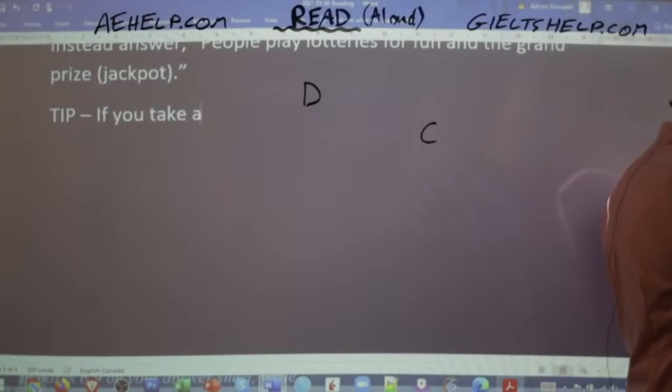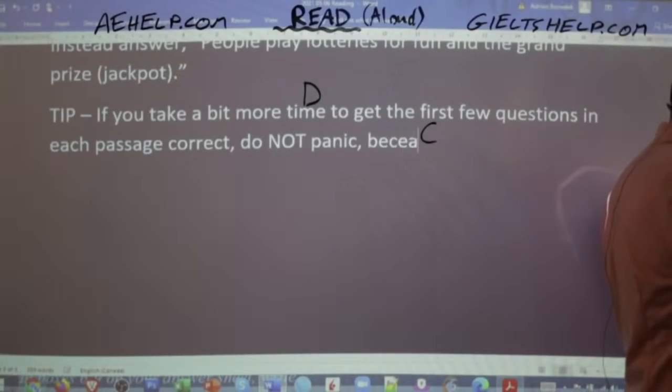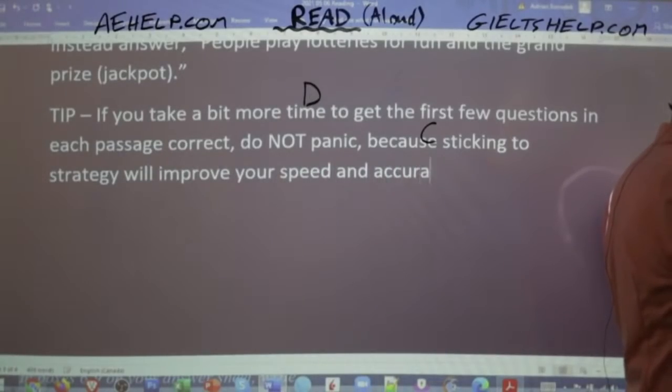If you take a bit more time to get the first few questions in each passage correct, do not panic, because sticking to strategy will improve your speed and accuracy for the latter questions.